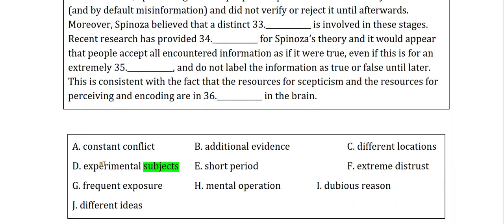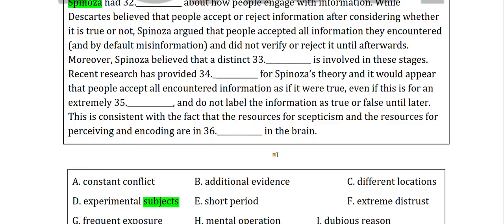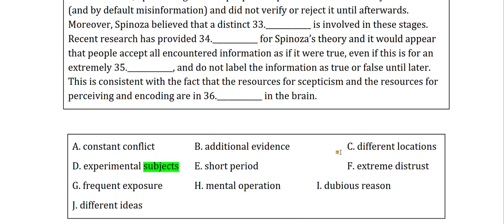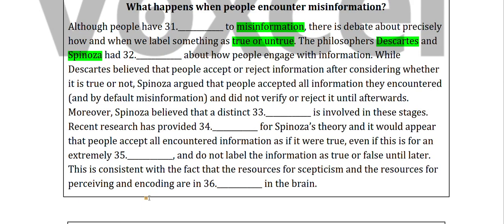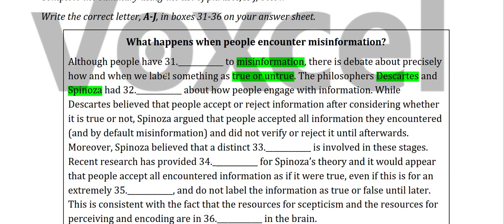So although there is constant conflict, additional evidence, there is no mention of that. Different location, experimental subject, short period, extreme distrust, frequent exposure. Frequent exposure just means fairly routine. So although people have frequent exposure to misinformation, it is grammatically correct also. So we will write G here.